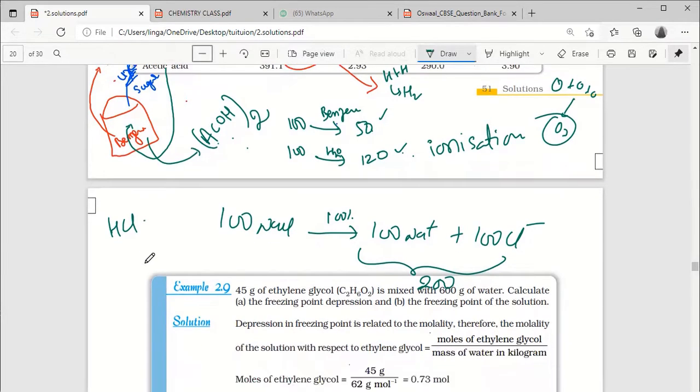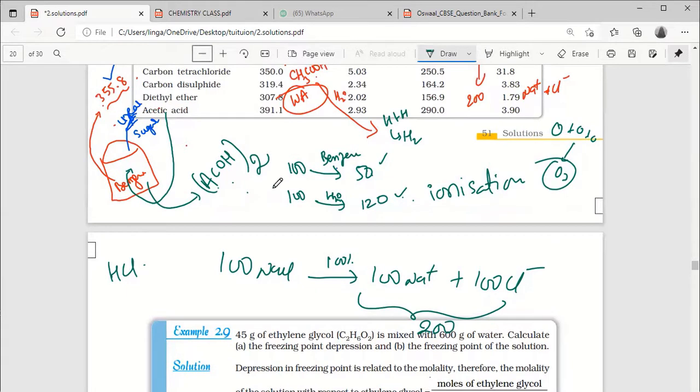Yes, sir. Actually, regarding this type of solutions, the correction was there. That is only the Van 't Hoff factor. At present, no need to discuss it because it is out of syllabus. That is okay. Just for idea purposes, I told this much. The Van 't Hoff factor is now deleted.